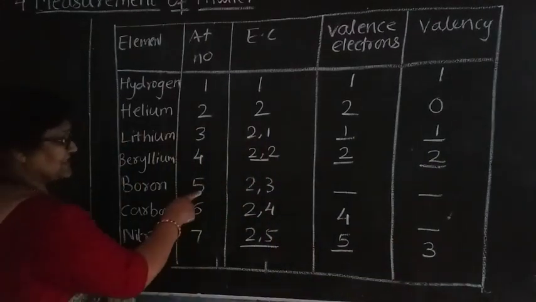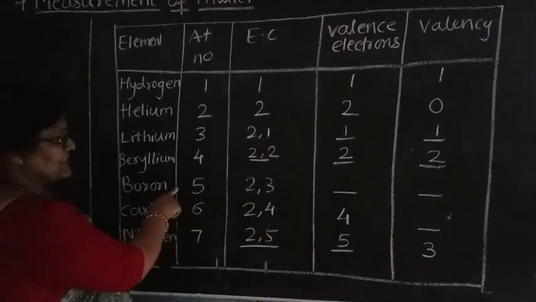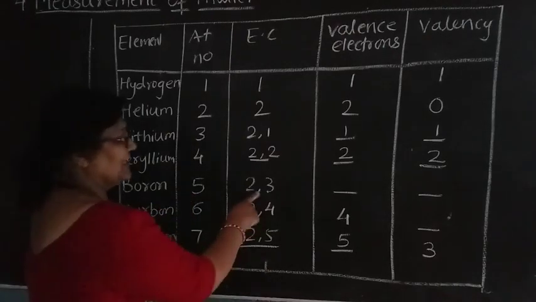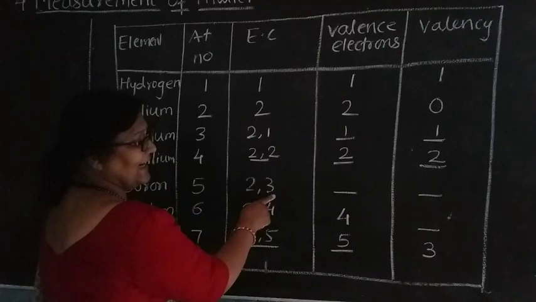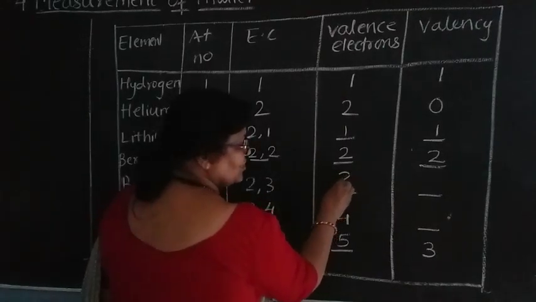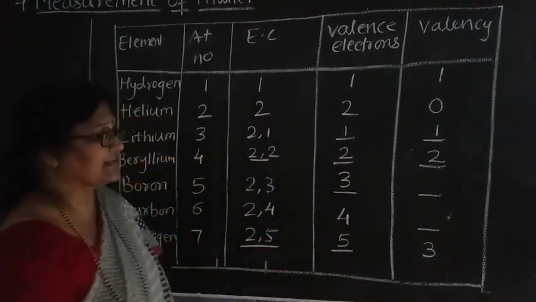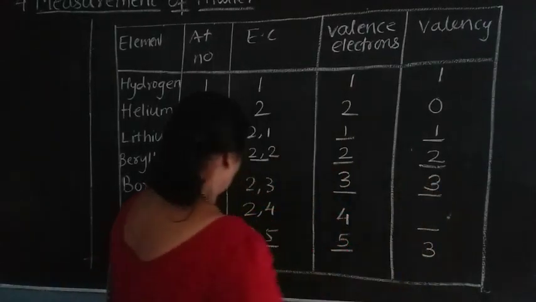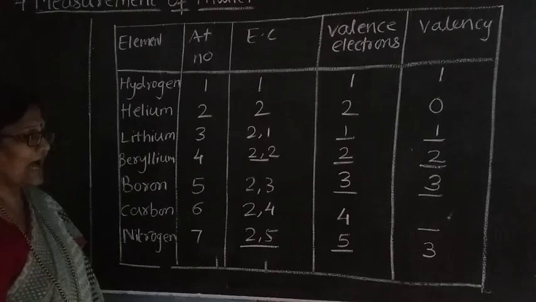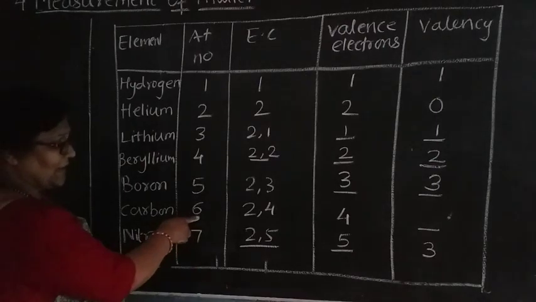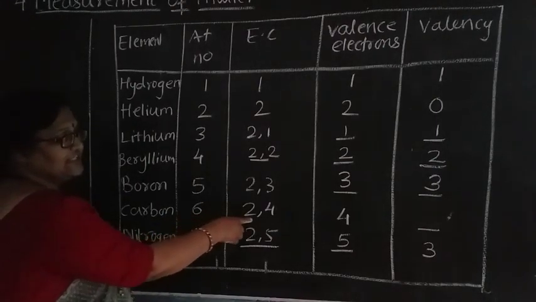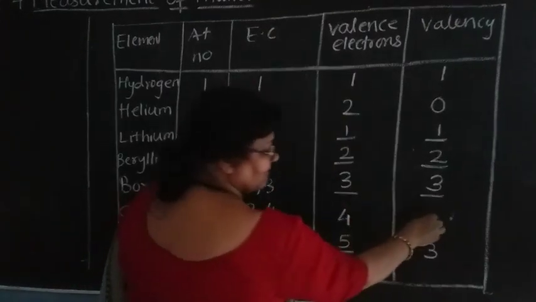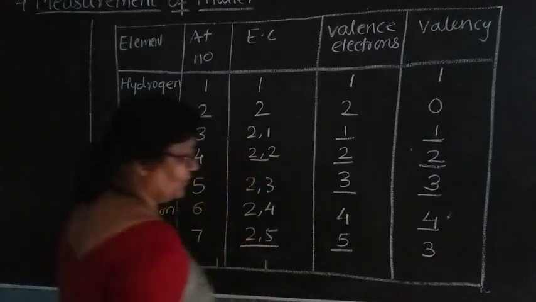Now see here next, boron. The symbol is B. Here the atomic number is 5. The electronic configuration is 2, 3. And in the outermost orbit the number of electrons is 3. And the valency will also be equal to 3. Next comes carbon. The electronic configuration is 2, 4. The valence electrons are 4 and the valency will also be equal to 4.